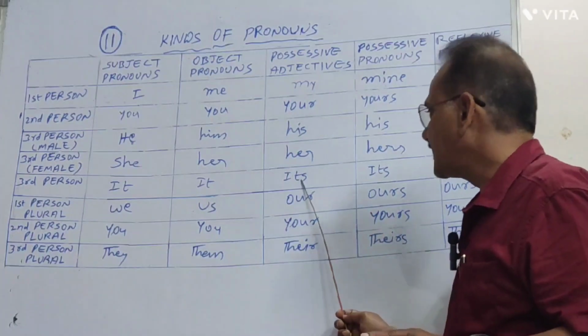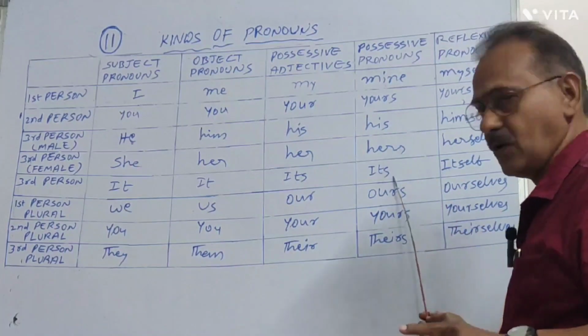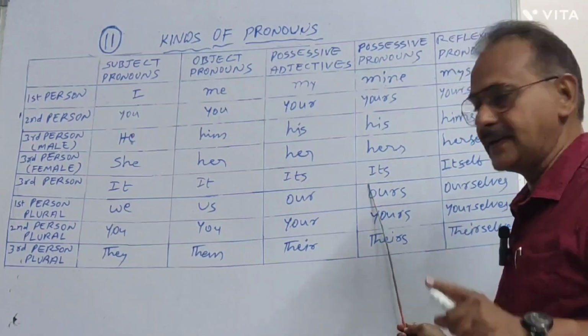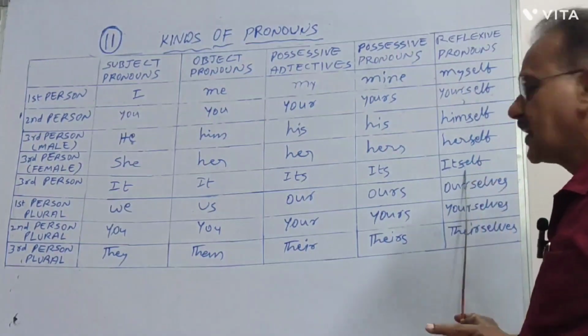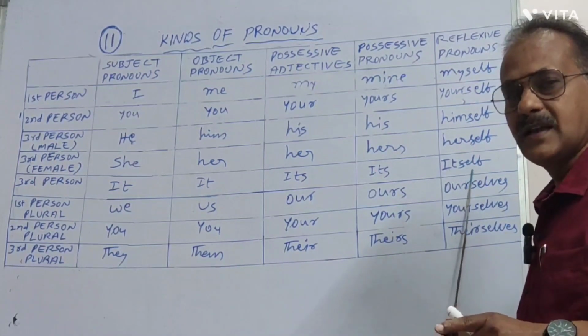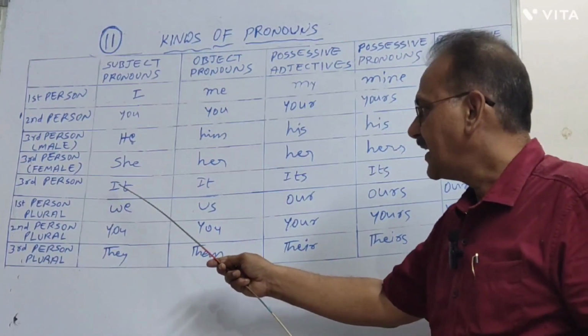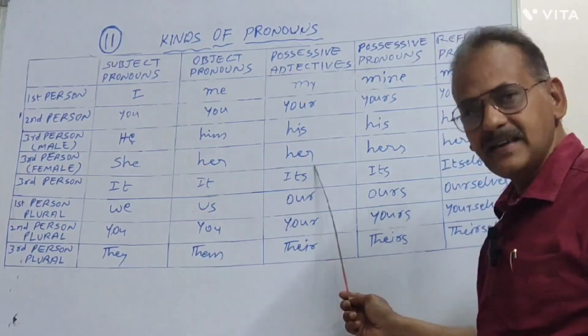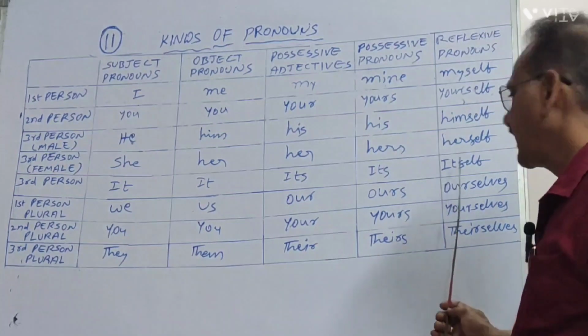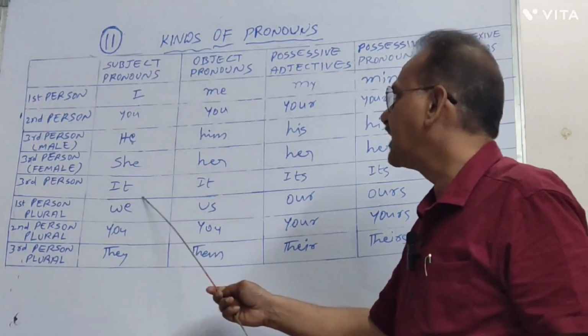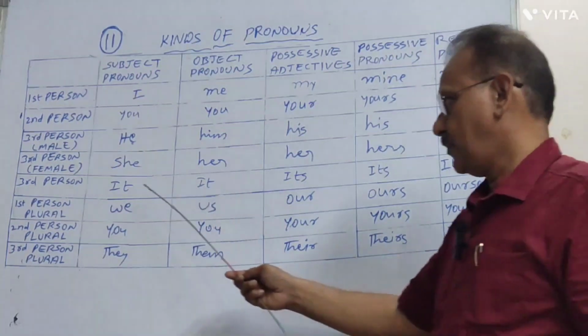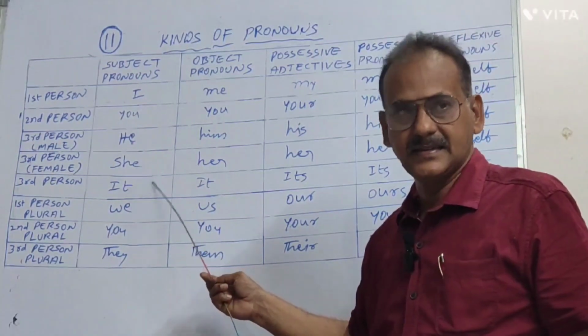In reflexive pronouns, it becomes itself. So again I say: it, it, its, its, and itself. These are the kinds of pronouns in it.